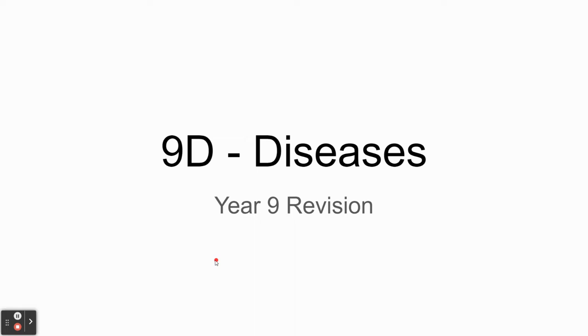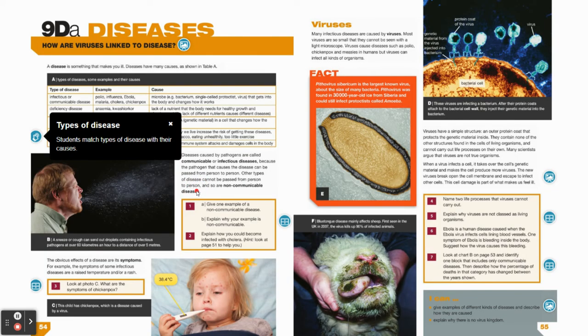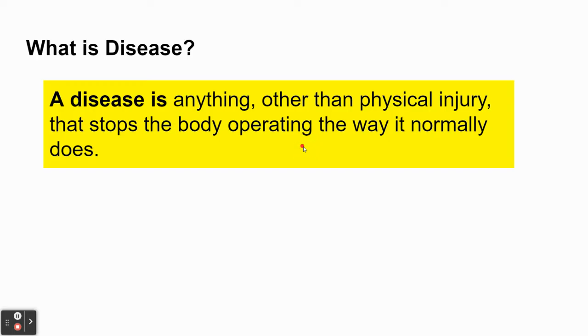So this is a revision video for Year 9 on topic 9D, and we are going to be looking at diseases. So just to cover, we are going to look at textbook pages 54 and 55, which you can access on the Active Learn website. So to start off, what is a disease?